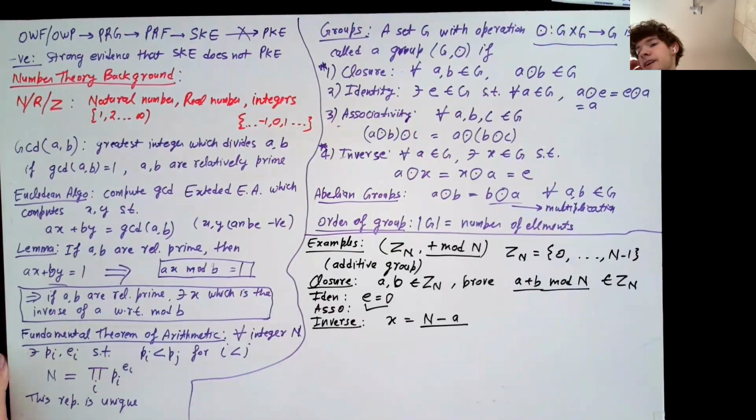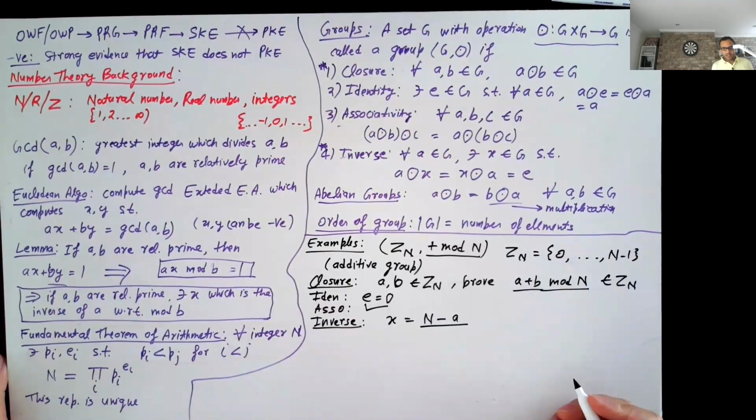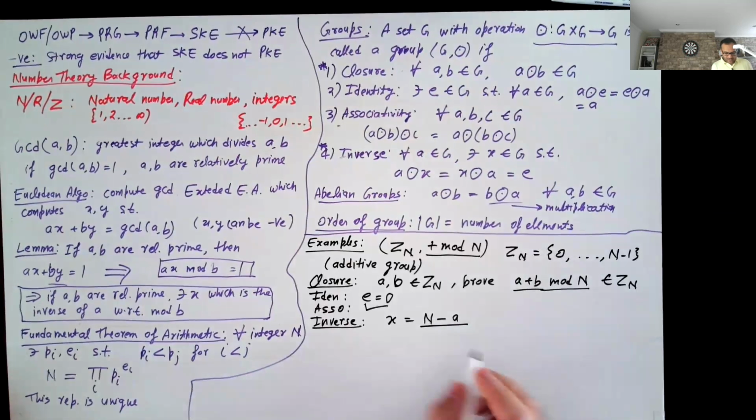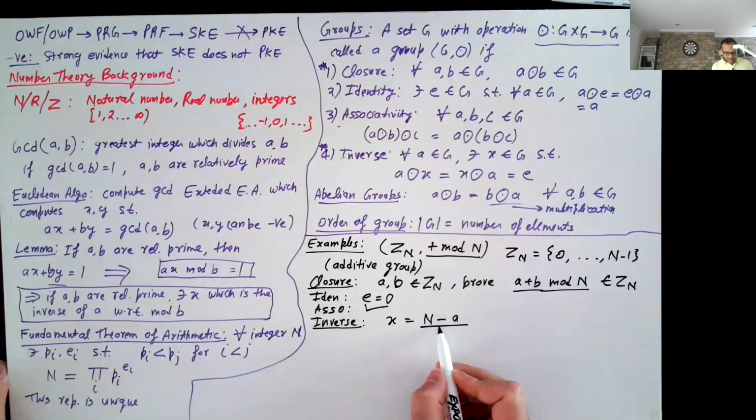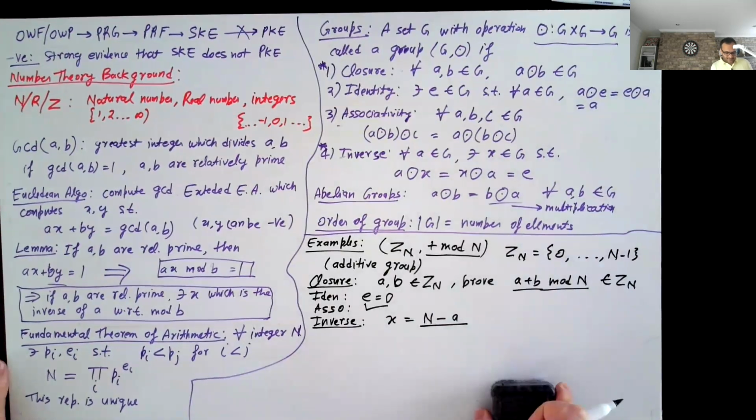We have to put in a special case for a equals 0. Yeah, you are right. So in that case, the inverse of that would just be 0. But I want to make it a little better.